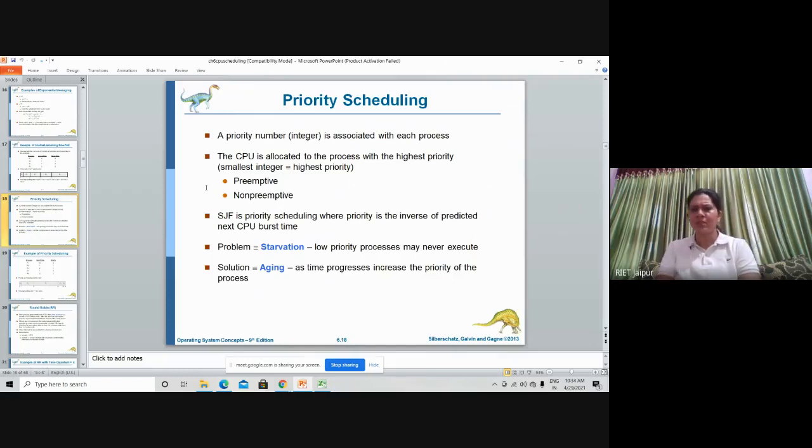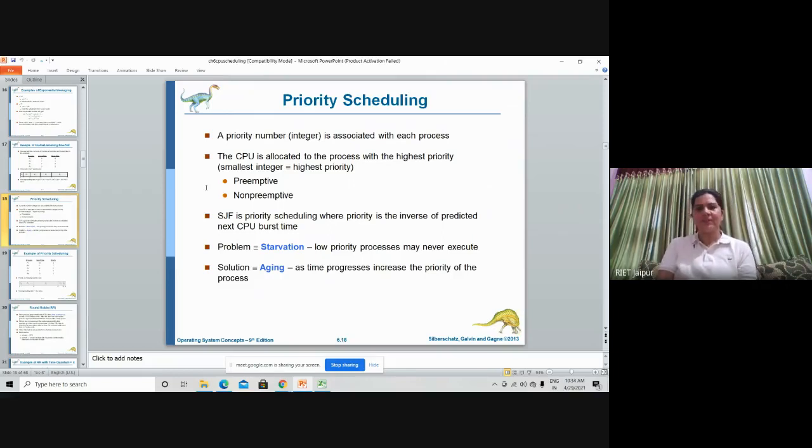The solution of this starvation is aging, and another solution is changing the algorithm itself, that is, we use round robin CPU scheduling instead of priority scheduling. Okay, round robin CPU scheduling is a solution, and aging is also a solution for starvation.